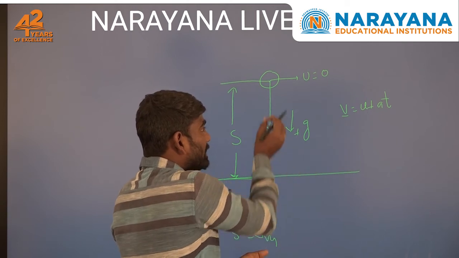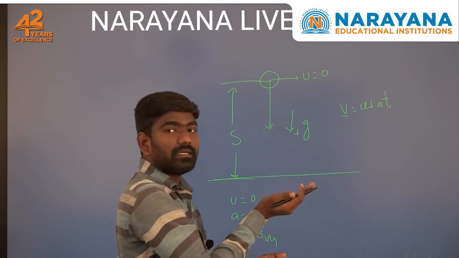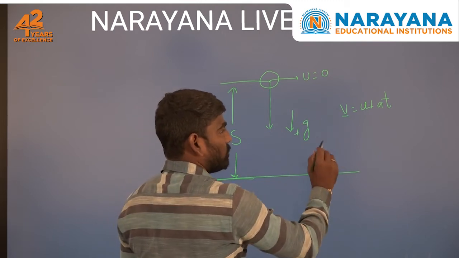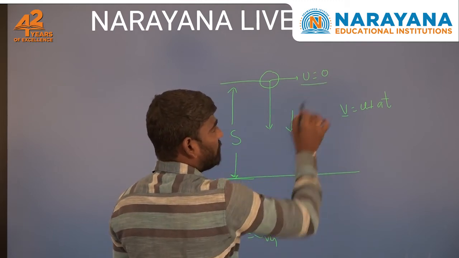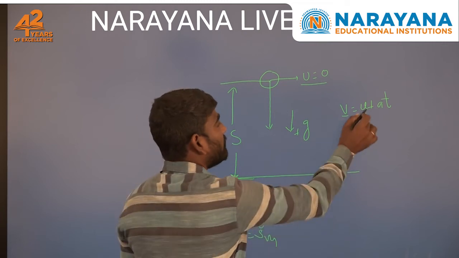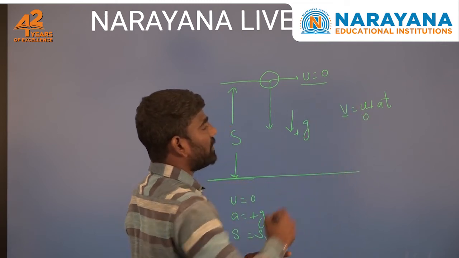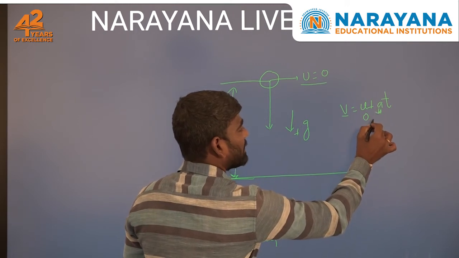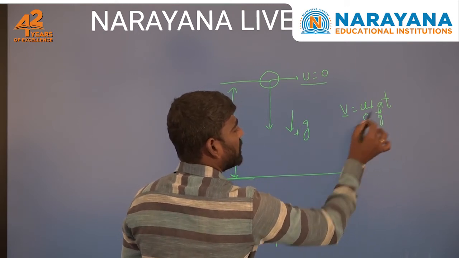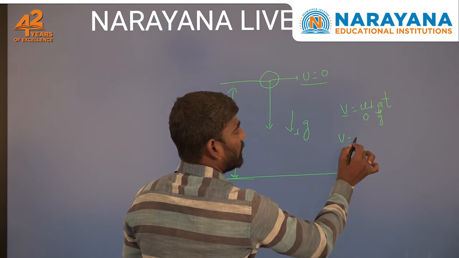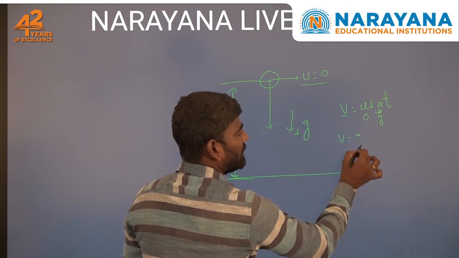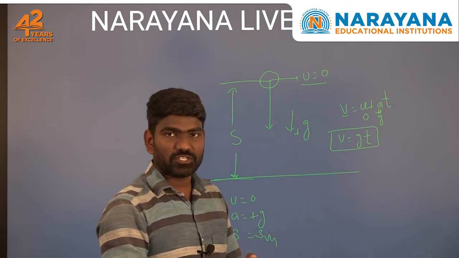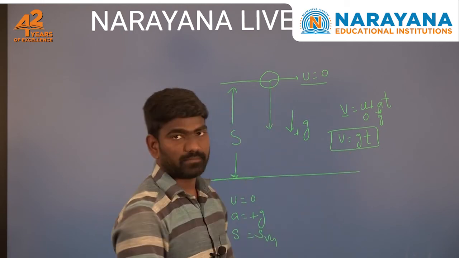Here the final velocity of the object is very near to the surface of earth. We know that in a free fall the initial velocity is 0. If you substitute u as 0, and in place of acceleration substitute g, then u becomes 0 and the remaining is gt. So, this is the first kinematic equation for free fall.